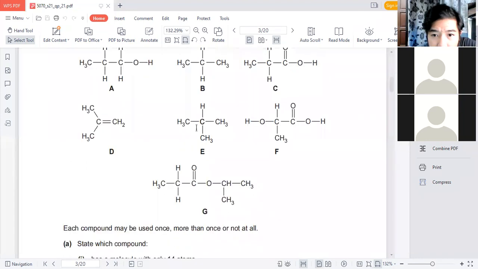Okay. I want a 14. Okay. 3, 4, 5, 6, 7, 8, 9, 10, 11, 12, 13, 14. So it's E. Okay. So basically this is a particular molecule with 14 atoms.